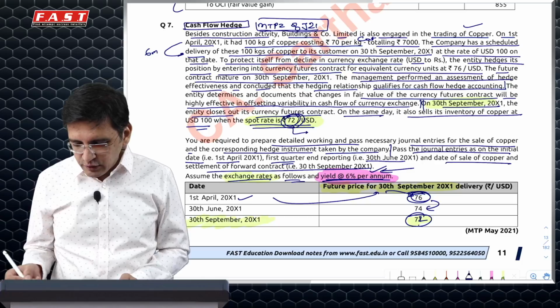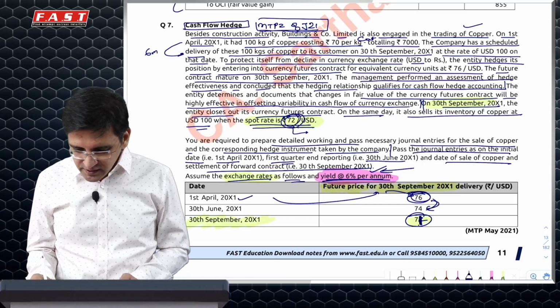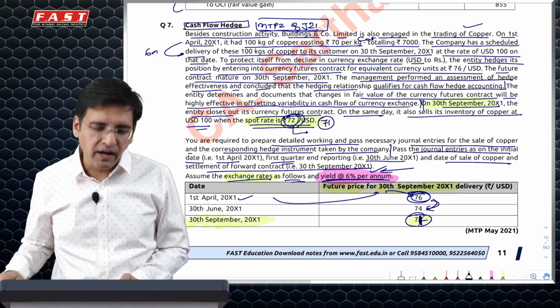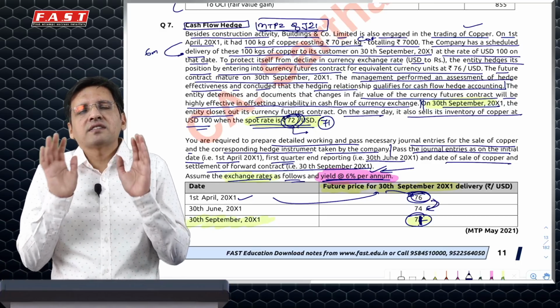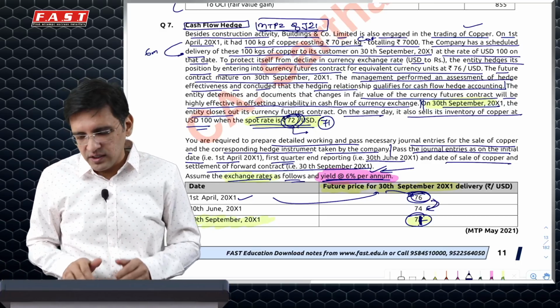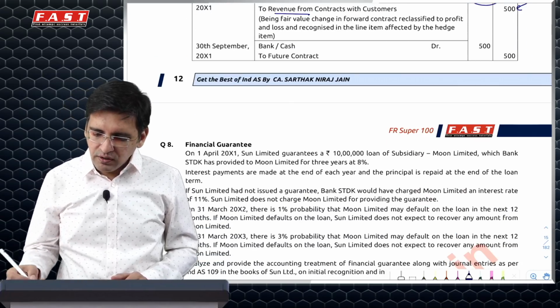Had this been 72, your gain would have been 400 plus 7,200, 7,600. Had this been 71, then here you would have got 7,100 plus 500 gain, total 7,600. So ideally 7,600 would have been your selling price, which is not the case in this example because of the error in the question. And on the future contract, the bank will pay you